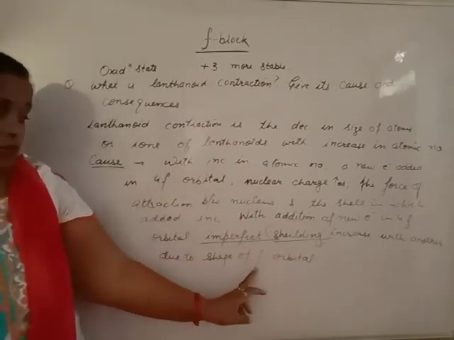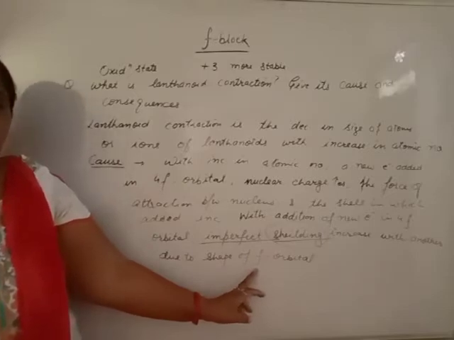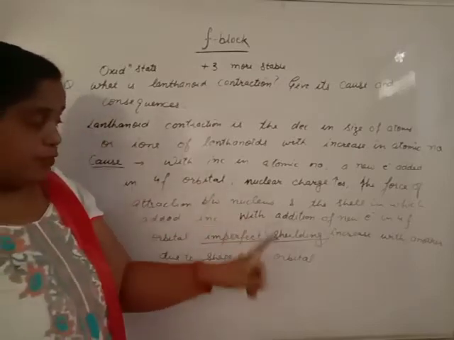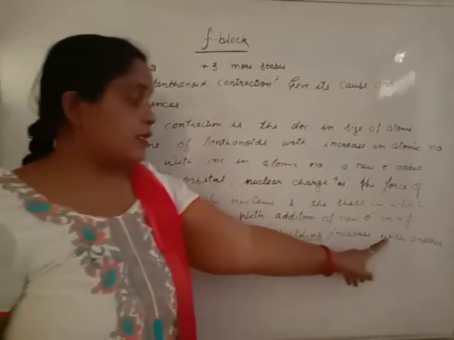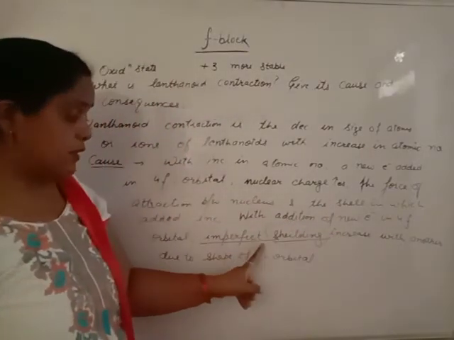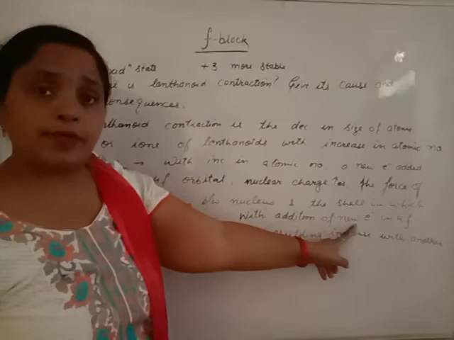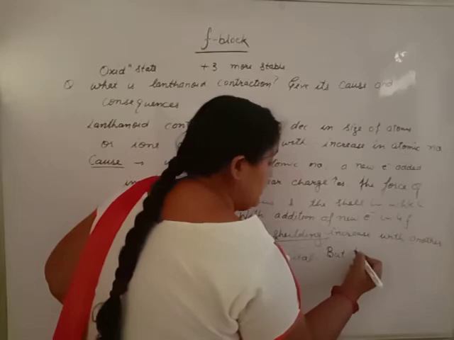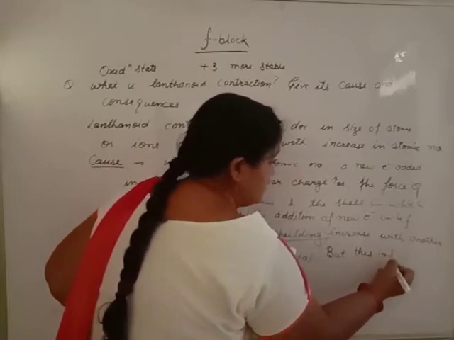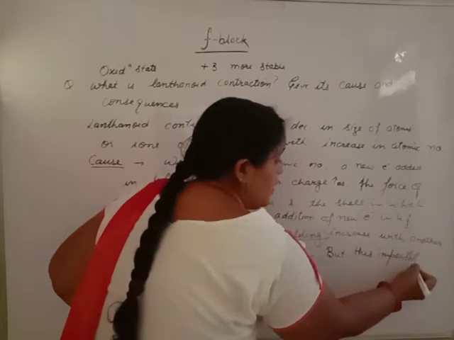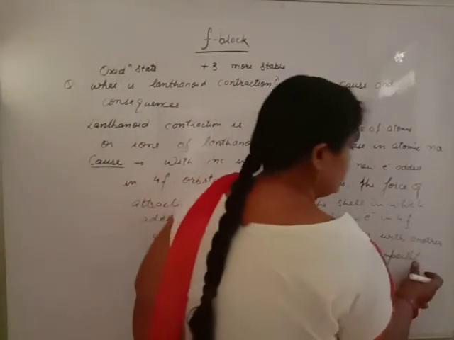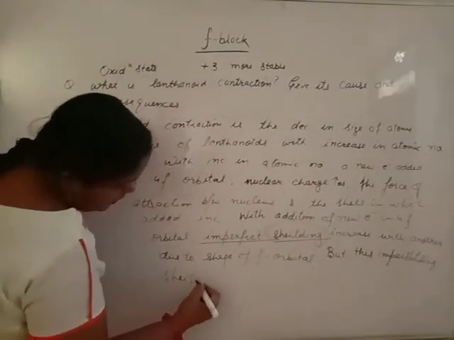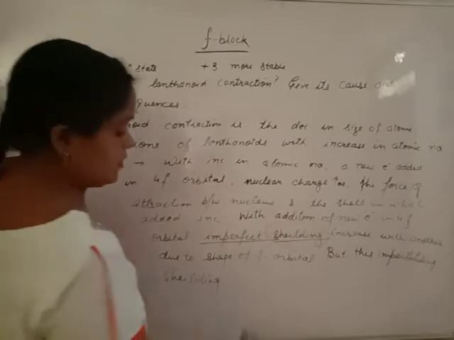This is due to the size of the f orbital, a three-dimensional orbital. But this imperfect shielding is unable to counterbalance the nuclear charge.